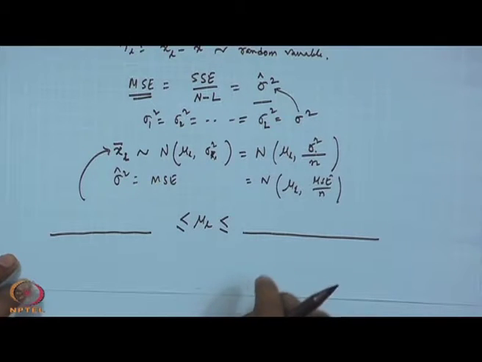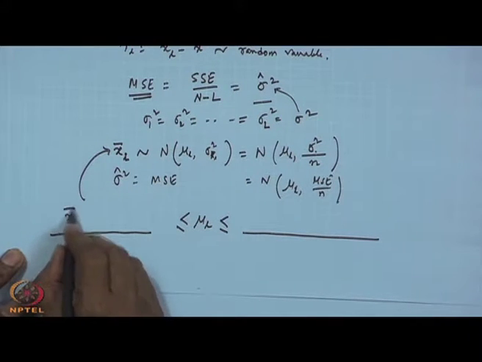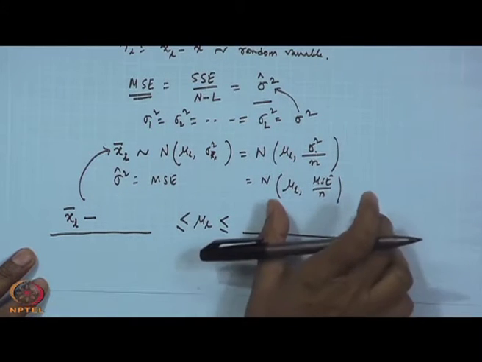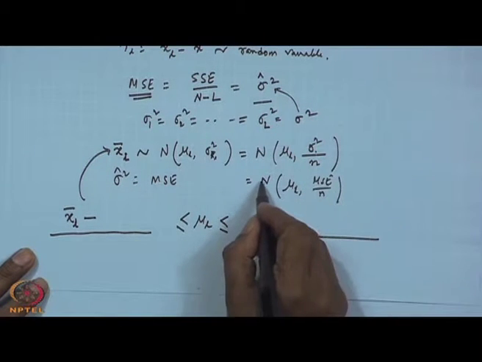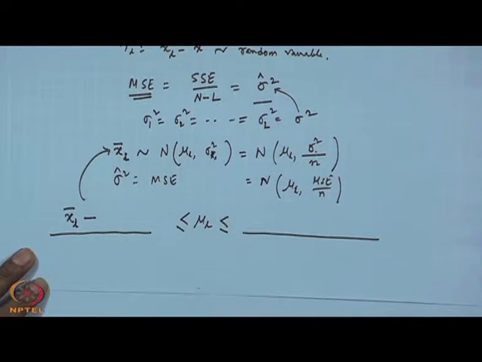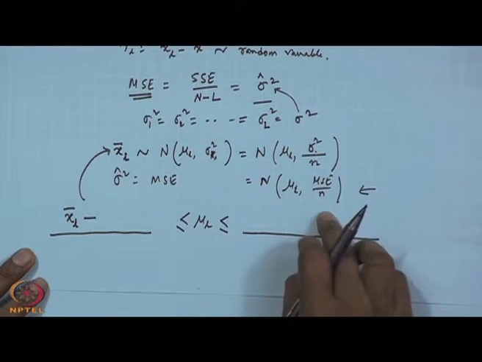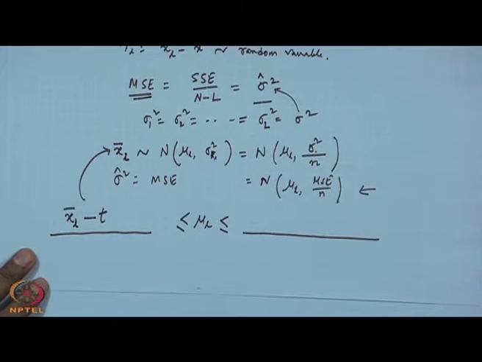Can you tell me? So, definitely first will be the mean value, the point estimate. What is required to know? You are required to know what type of distribution it is. We are saying it is a normal population, and we will assume that the sample size is small. Then you require to use the t distribution.